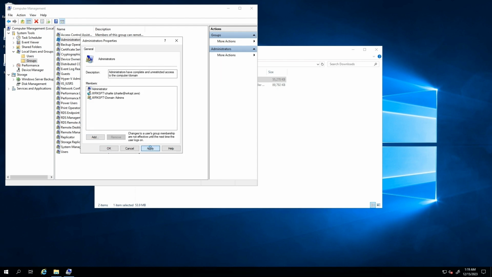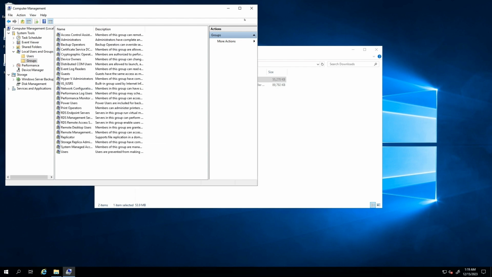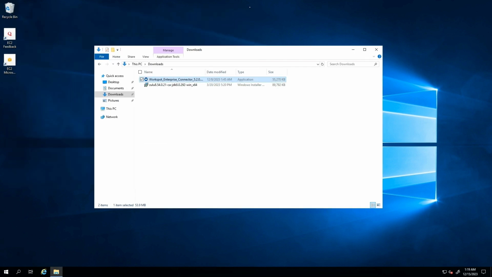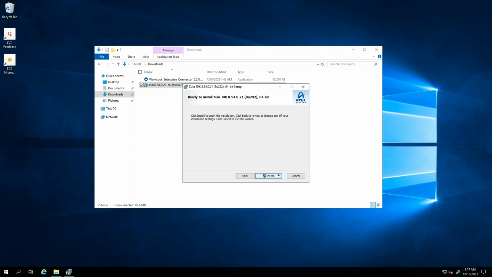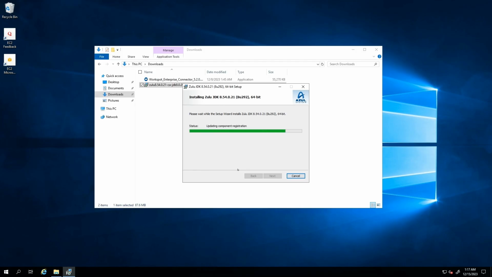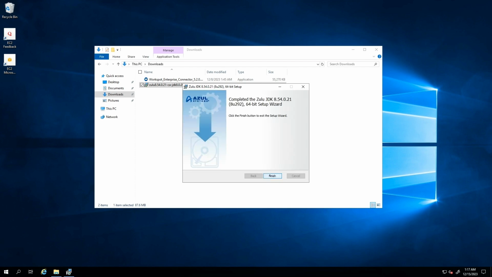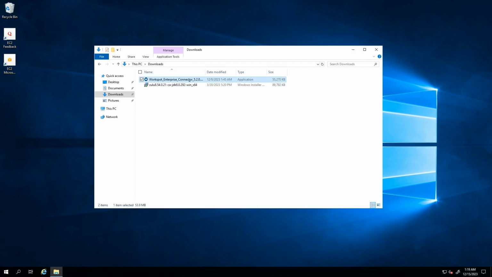Click Apply, click OK, close your window, download the Java installation and install it. Now run your Enterprise Connector installation.